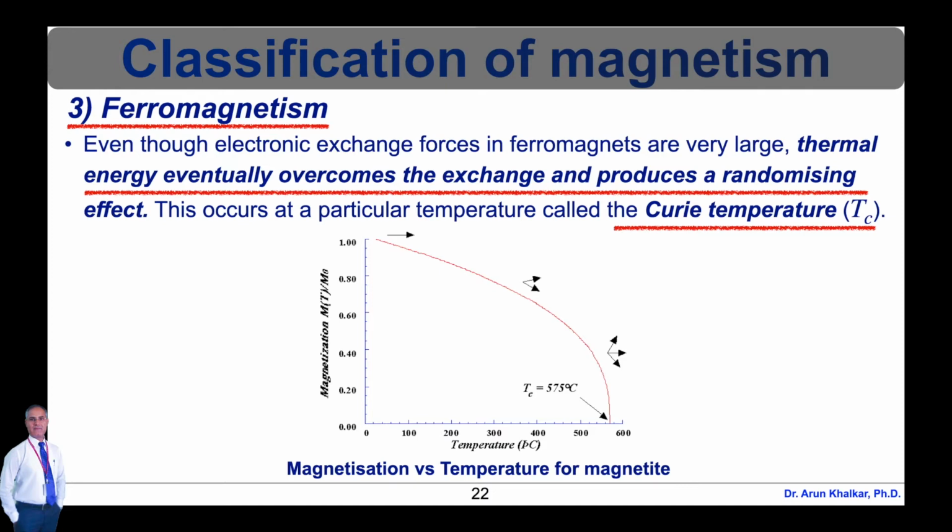A typical plot of magnetization versus temperature for magnetite is shown here, in which the magnetization becomes zero at the Curie temperature equal to 575 degrees Celsius. The Curie temperature is also an intrinsic property and is a diagnostic parameter that can be used for mineral identification. However, it is not foolproof because different magnetic materials, in principle, can have the same Curie temperature.